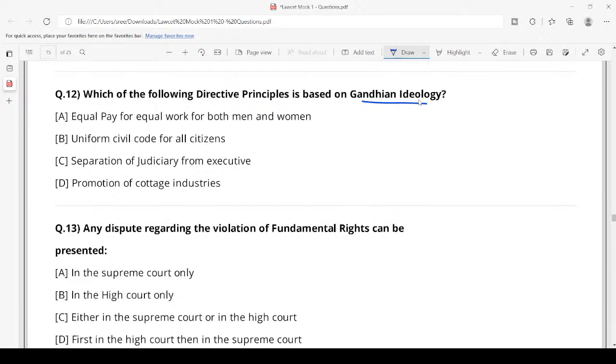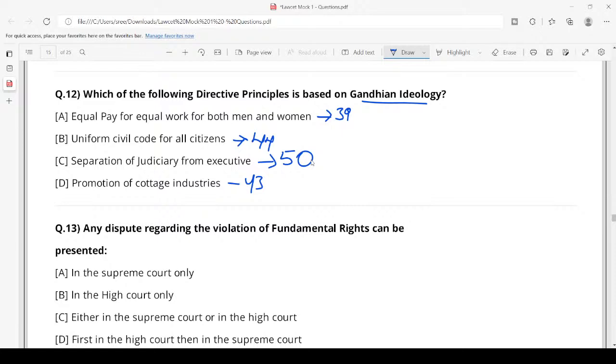Equal pay for equal work. It is which principle? It is a socialist DPSP, which is there under Article 39. Uniform Civil Code is a liberal intellectual principle, which is there under Article 44. Separation of judiciary from executive is again a liberal intellectual principle, which is there under Article 50 of the Indian Constitution. We have discussed all these articles in our previous classes. So if you did not watch them, please go through the recordings which are available on our portal.